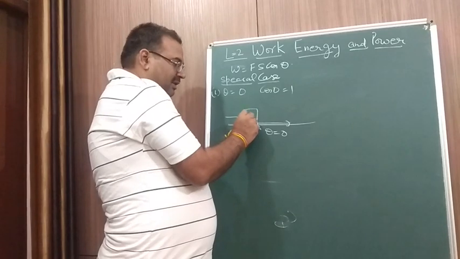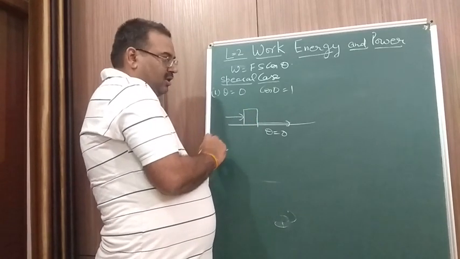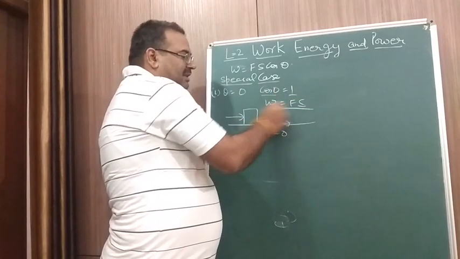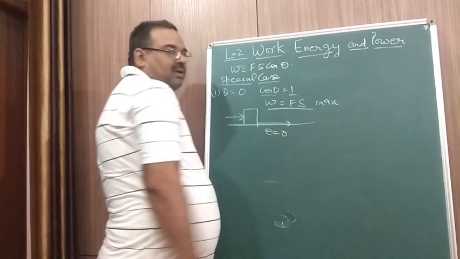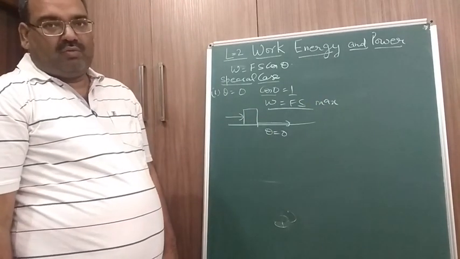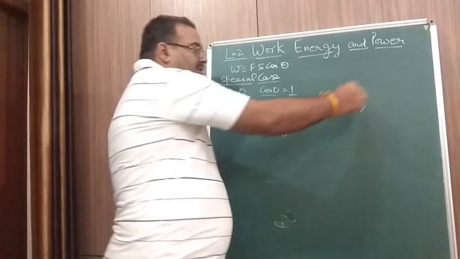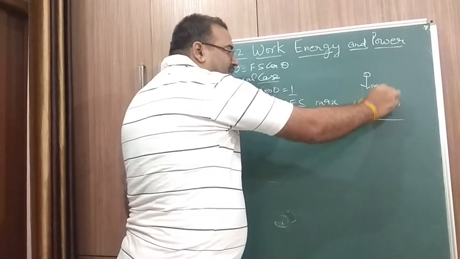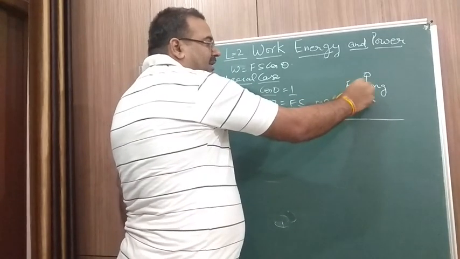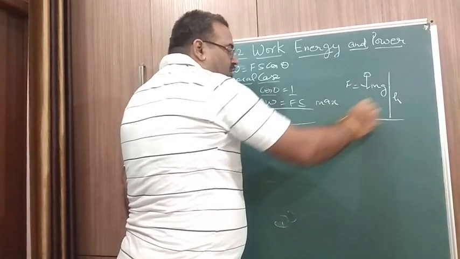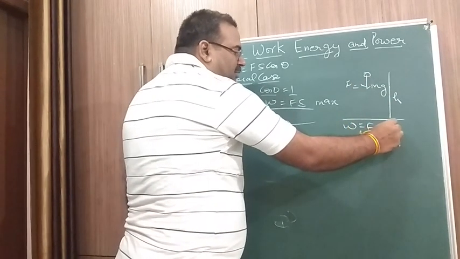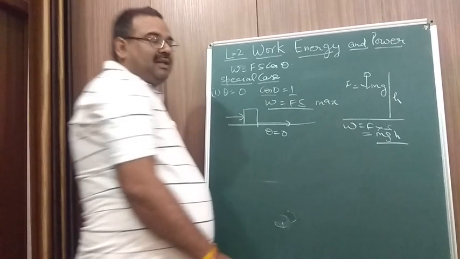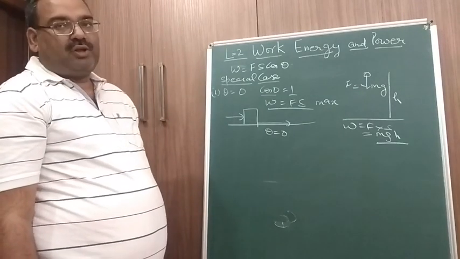The body is moving in the same direction. So in that case, cos 0 equal to 1, W equal to Fs. This is maximum. Work is done, and this is positive work. Another example, you drop a ball. The ball comes down due to its own weight, mg. This is the force, and it covers a certain distance, h. So work done is equal to force into displacement, which is mgh. This is again in the same direction because cos 0 equal to 1.